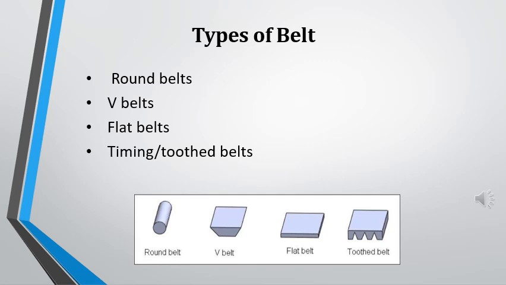Third is flat belts. Flat belts are also used to transmit power from one shaft to another. They are generally classified as either small woven endless belts or higher power flat belts. Fourth is timing belts. Timing belts are toothed belts that use their teeth for power transmission as opposed to friction.